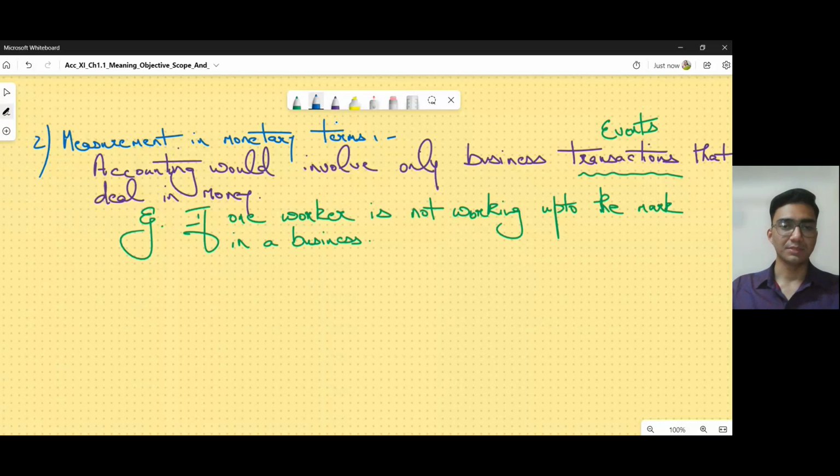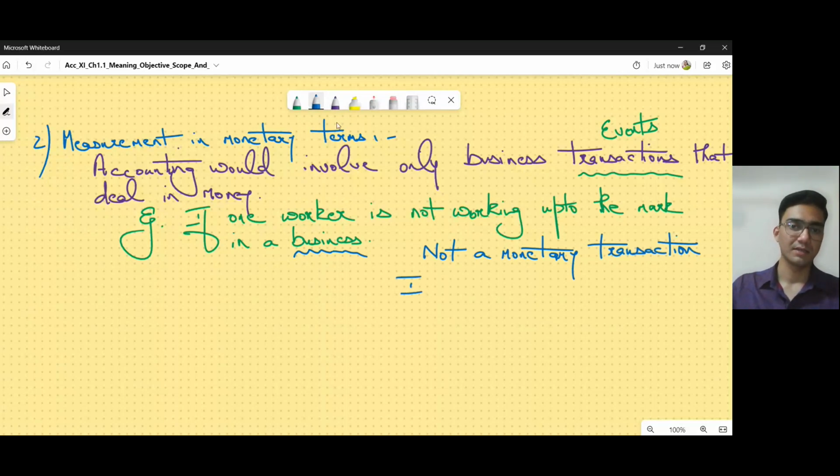It is a business transaction because it is saying that this worker is working in the business, but it's not a monetary transaction.